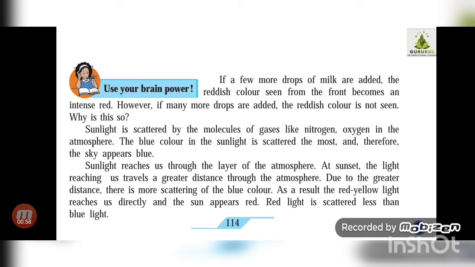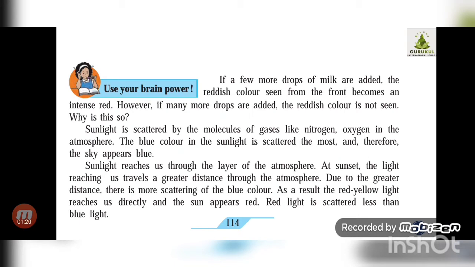What is the reason behind this? Because different particles of nitrogen, oxygen, and dust are present in the atmosphere, and it is the property of sunlight that the blue color scatters most, meaning maximum blue color is scattered, and therefore it appears blue.